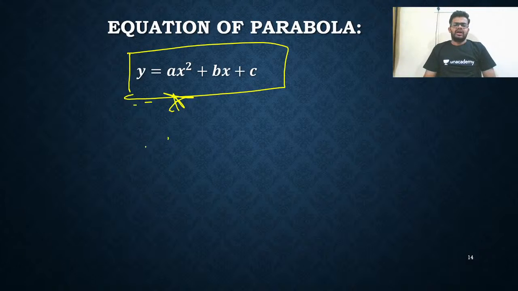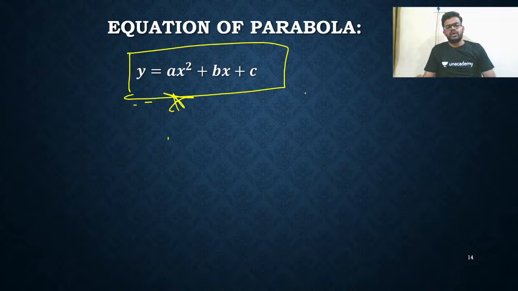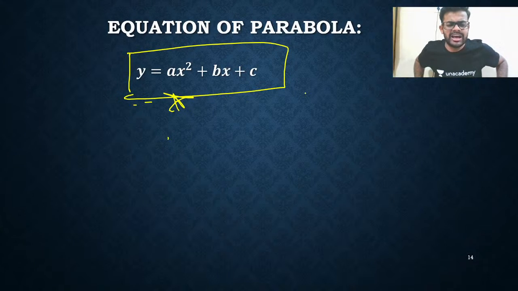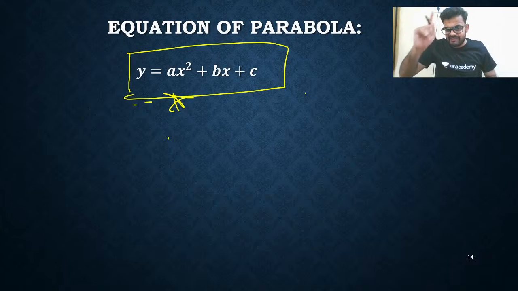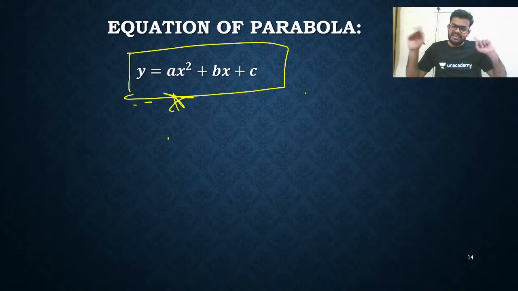Listen. I'll tell you two things, my dear friends. y is equals to ax square plus bx plus c. This is called a quadratic equation. So whenever y is equal to a quadratic equation, there will be a parabola. Which quantity is having single power, my dear friends? y is having single power. So in which direction will the curve bend? In the y direction it will bend.